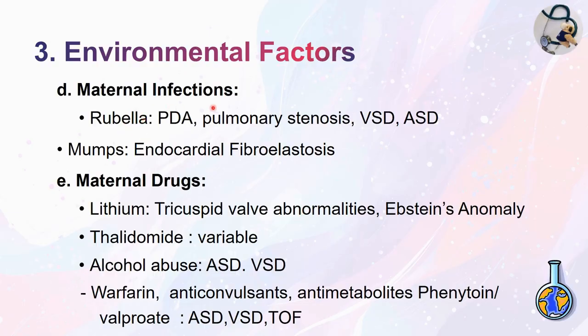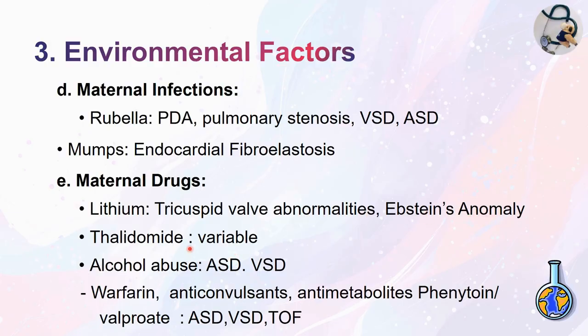Maternal infections like rubella carry a high chance of PDA, pulmonary stenosis, VSD, ASD. Maternal mumps is associated with endocardial fibroelastosis. Now, if the mother is exposed to some drugs like lithium, then the chances of tricuspid valve abnormalities and Ebstein anomaly are more common.